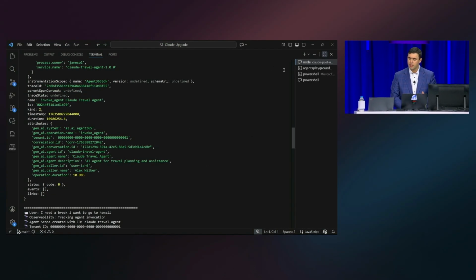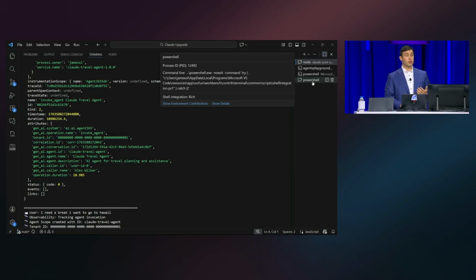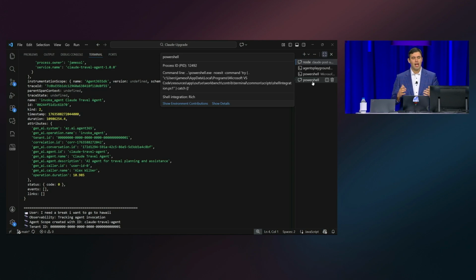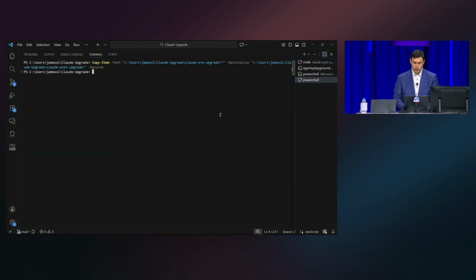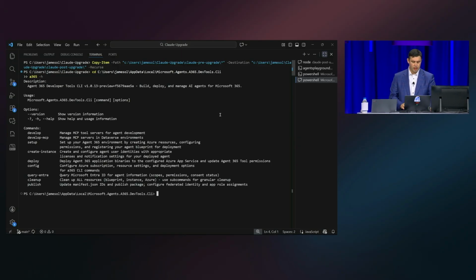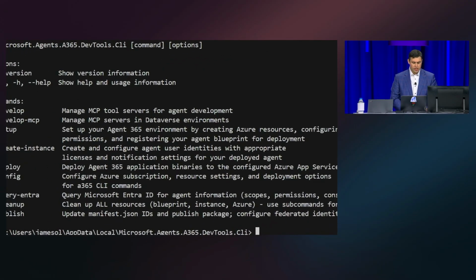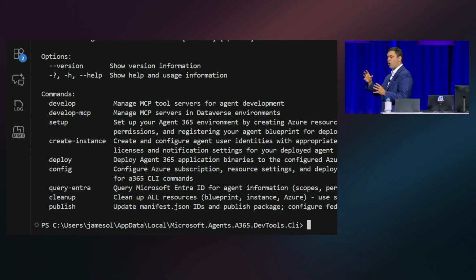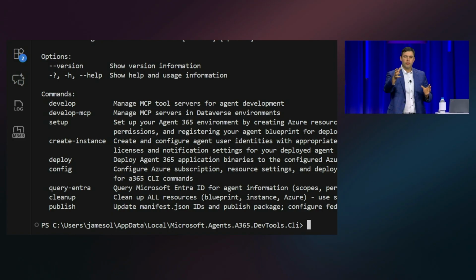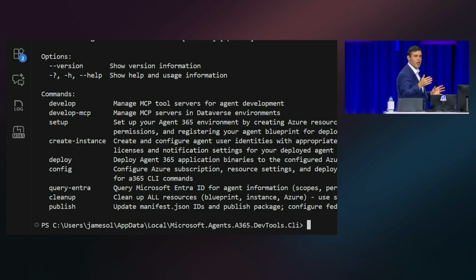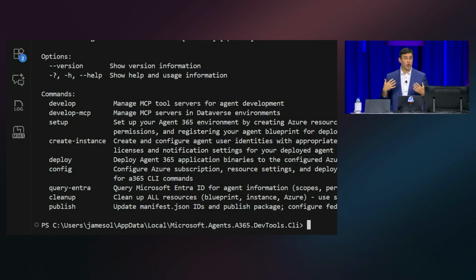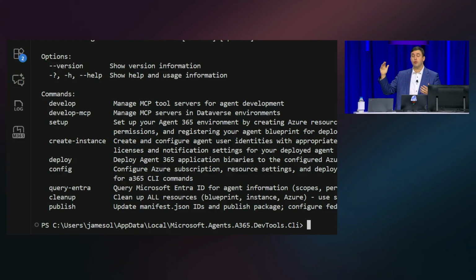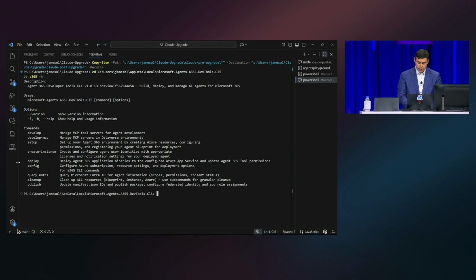The last thing that's missing is I need to give it an identity so that I can actually publish it and have it be available for installation within my live production environment. So what's awesome, as a part of the launch this week, is that we've launched new CLI tools for Agent 365. These offer various different types of wrappers that help you set up your agent blueprints, which I'm going to talk about in a second, in Entra, help you develop the right scopes for your agent, and help you publish it to the Agent 365 catalog. And so that's what I'm going to do right now.